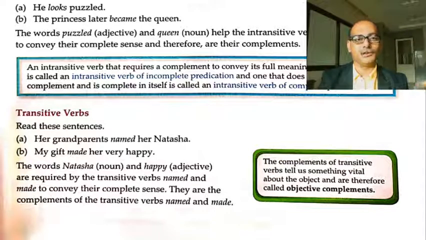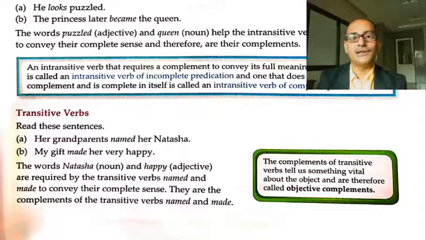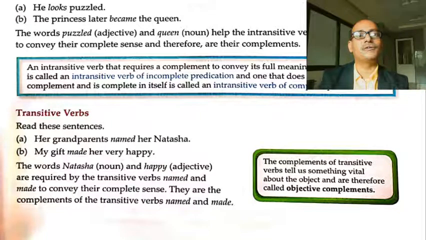Suppose there is an intransitive verb, meaning there is no object, and to get the complete sense of that sentence it requires a complement, then that intransitive verb is called an intransitive verb of incomplete predication. And one that does not require a complement and is complete in itself is called an intransitive verb of complete predication. I hope you must have understood, dear students.